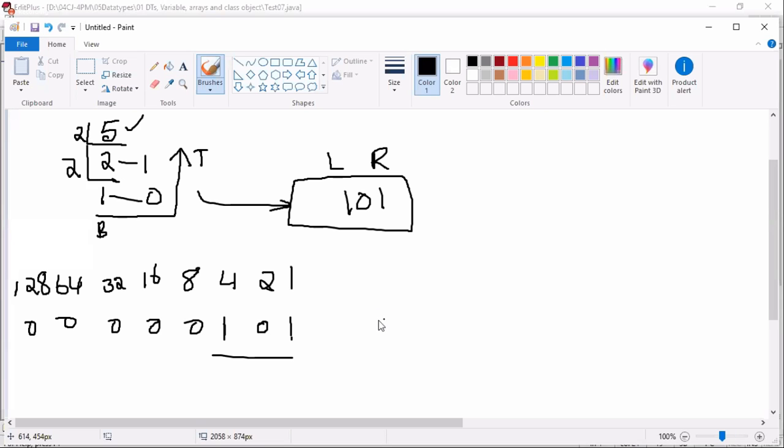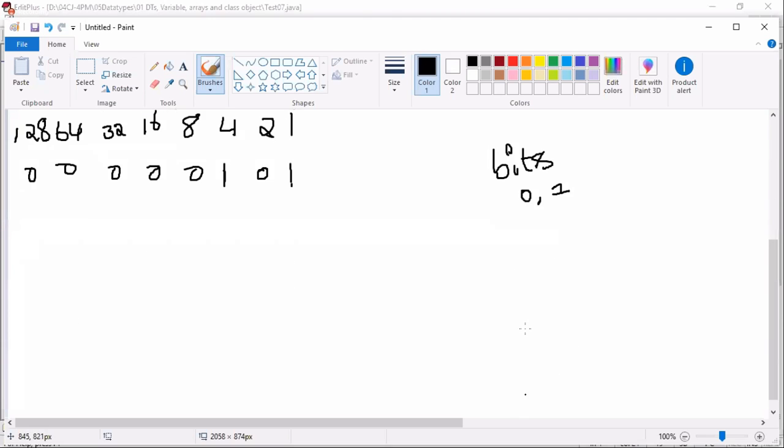Listen carefully. There is a terminology I'm introducing. In an operating system, memory is represented by bits. What are the bits? 0 and 1.